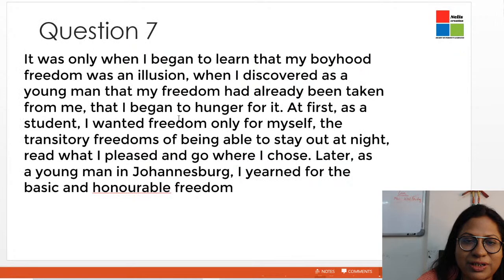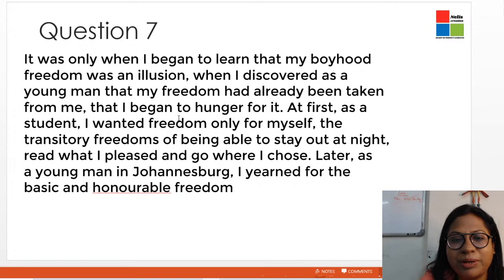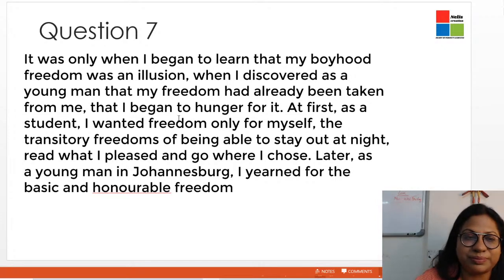I'm going to read the extract first. It was only when I began to learn that my boyhood freedom was an illusion, when I discovered as a young man that my freedom had already been taken from me, that I began to hunger for it. At first, as a student, I wanted freedom only for myself, the transitory freedoms of being able to stay out at night, read what I pleased, and go where I chose. Later, as a young man in Johannesburg, I yearned for the basic and honorable freedom.